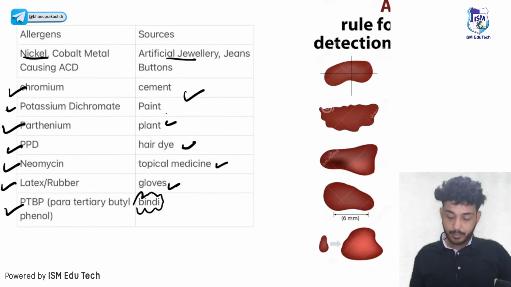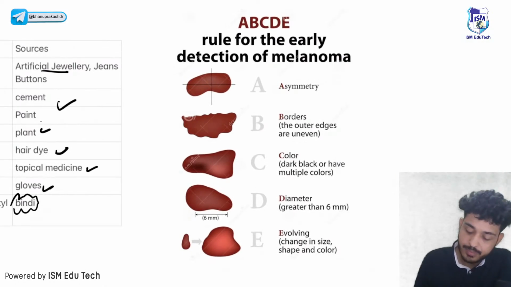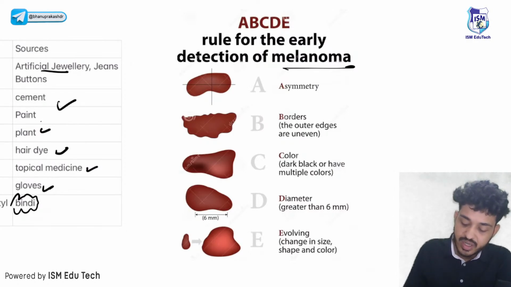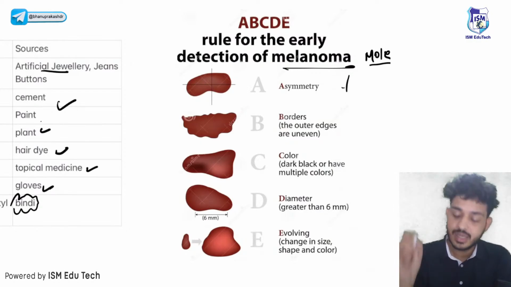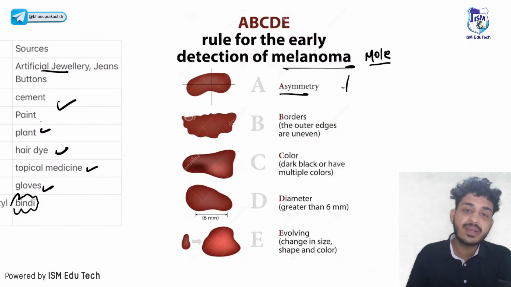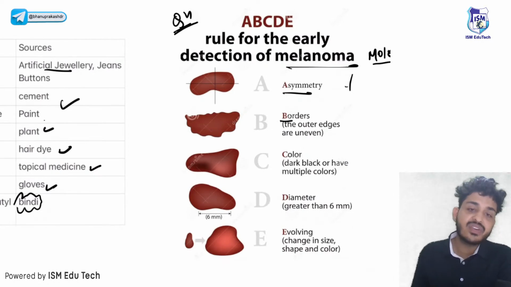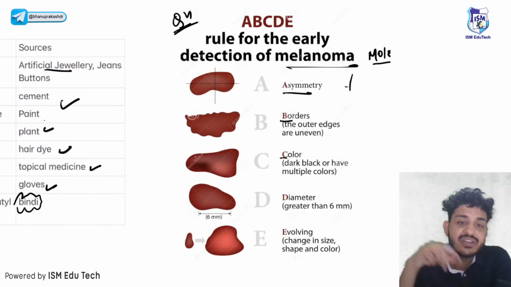This is important. There is a rule for diagnosis of melanoma, that is ABCDE. I told you how we differentiate between a mole and a melanoma. A is for asymmetry, it will be asymmetrical. B is for borders. This was a previous year question. C is for color change, it will be changing color.